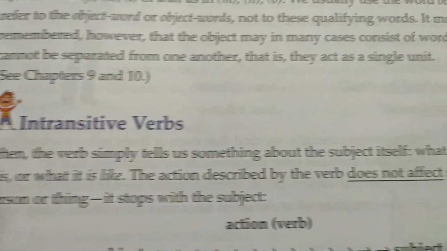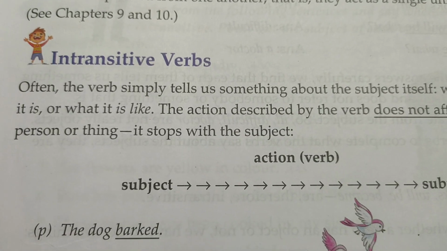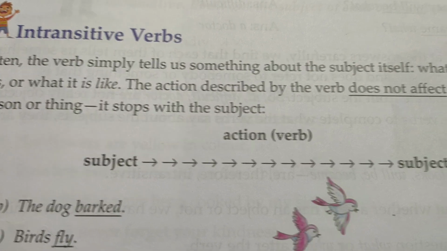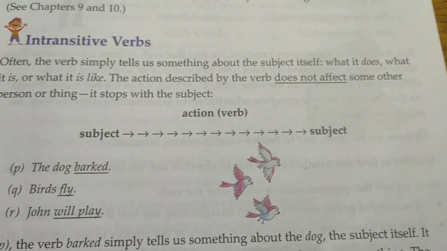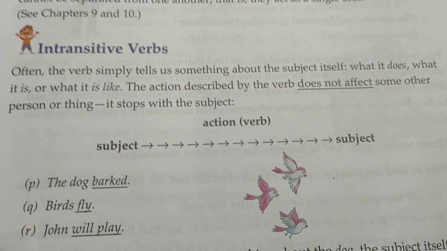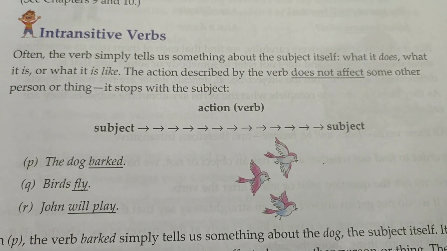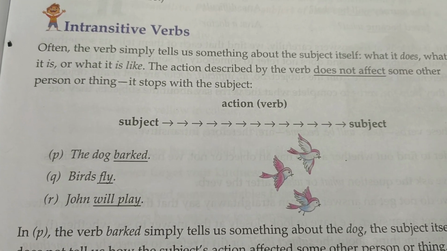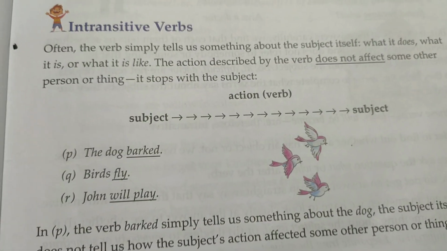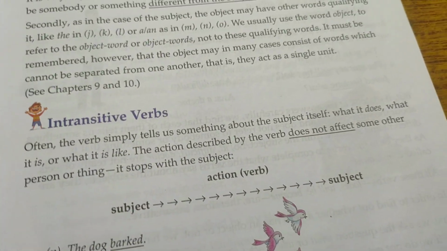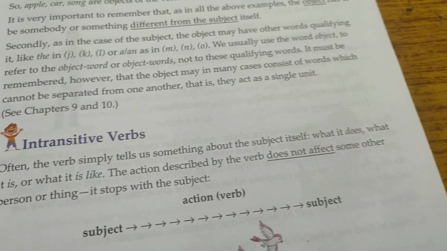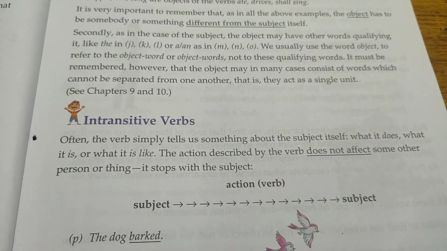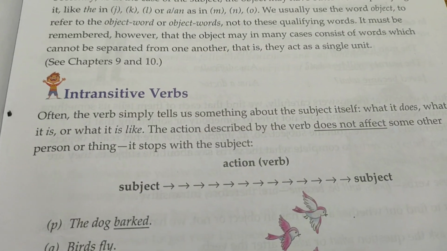Now, intransitive verbs. Just now I taught you transitive verbs. So let's go to intransitive verbs. Often the verb simply tells us something about the subject itself, what it does. An intransitive verb tells us what the subject does, what it is or what it is like. The action described by the verb does not affect some other person or thing. Here, the action of the verb does not affect another person or thing, but in transitive verbs, it affects another person or thing. It stops with the subject here.